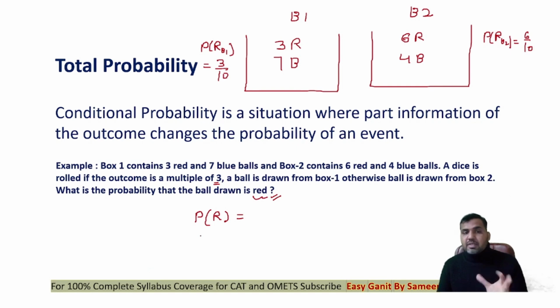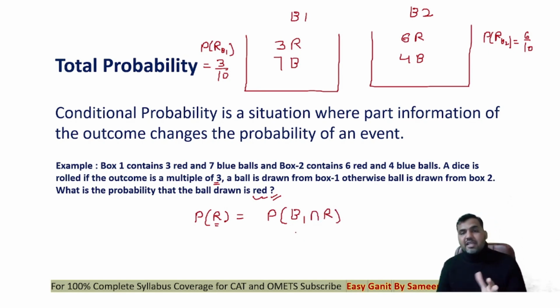So you see that the probability of drawing a red ball is actually based on the box which I am picking. And the box that I am picking is actually dependent on the outcome of the dice. So if I want to find the probability of a red ball, I need to find the probability of selecting box 1 and the probability of selecting the red ball then. So you need to first select the box, right, out of box 1 and box 2.